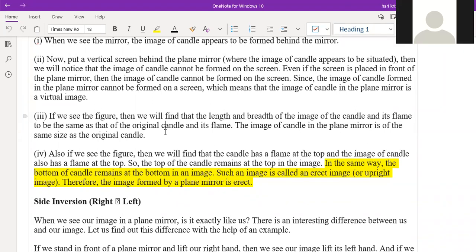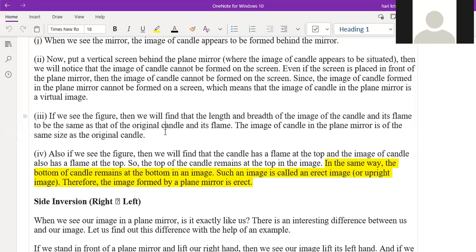suppose you see the top of the object, the same top will be on the top side of the image also. If you are standing in front of the mirror, our head will be on the top of the image only, right? In the image also, and our legs will be at the bottom only, right? So whatever image is formed will be erect only. Whatever image is formed here also, it will be completely erect only. The top of the object will be the top portion in the image. The bottom of the object will be the bottom portion in the image.